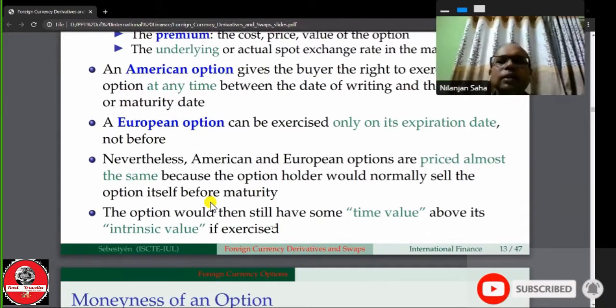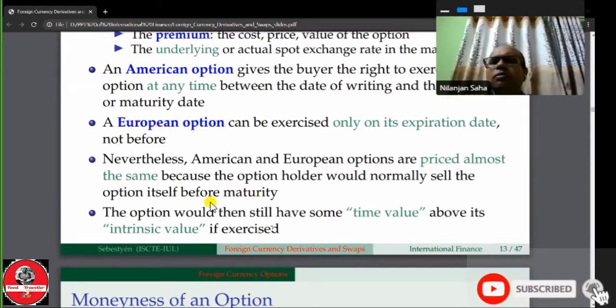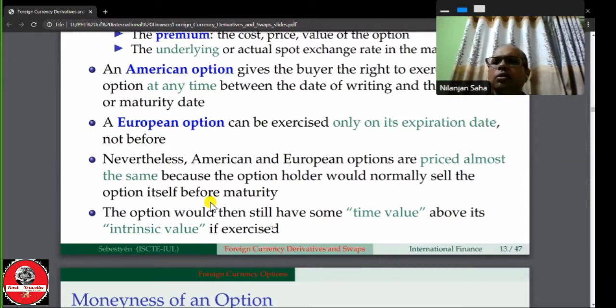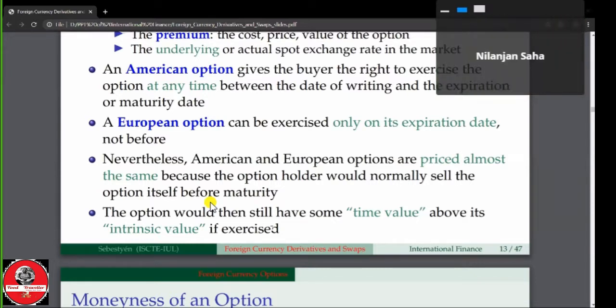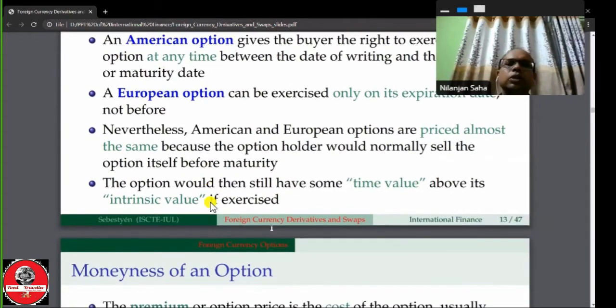Nevertheless, the American and European options are priced almost the same, because the option holder would normally sell the option itself before the maturity. The option would then still have some time value above its intrinsic value if it were exercised.